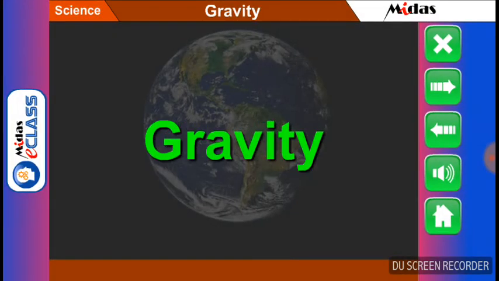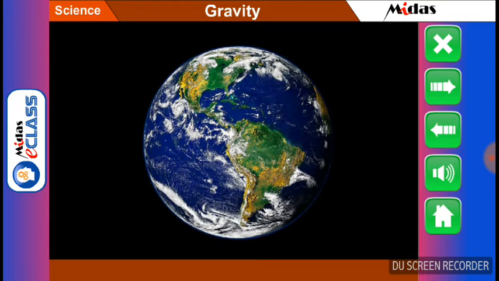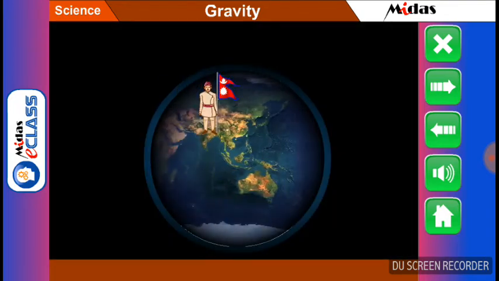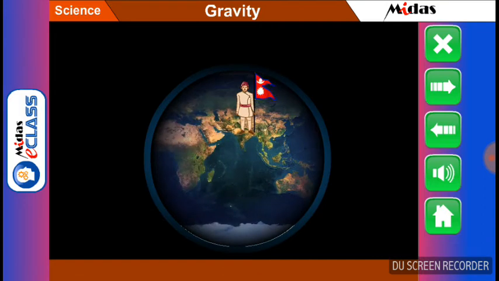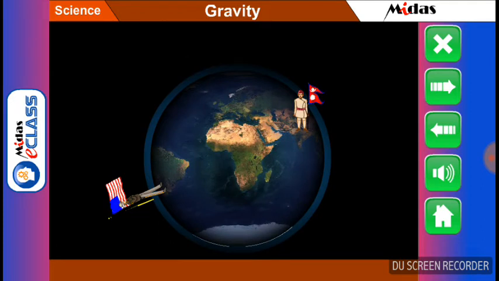Now, gravity. Dear students, we know our earth is round in shape. We all are attracted by the earth towards its center. The position of a person in our country and the position of a person in the United States of America is shown in the figure.